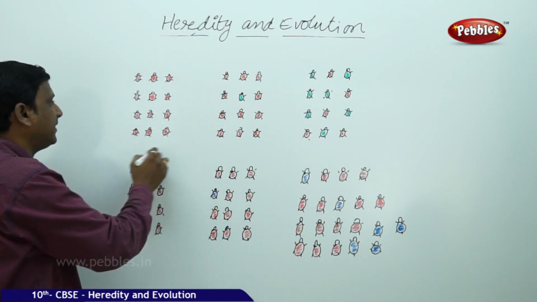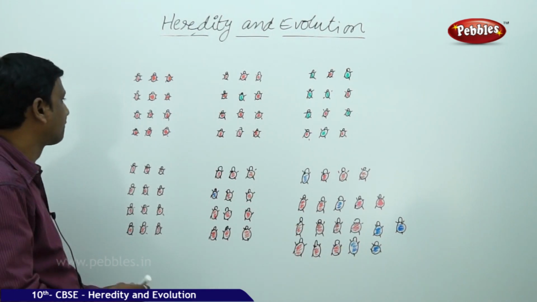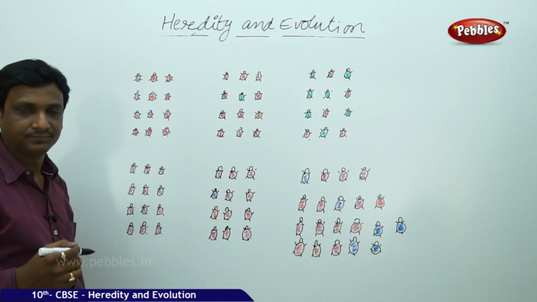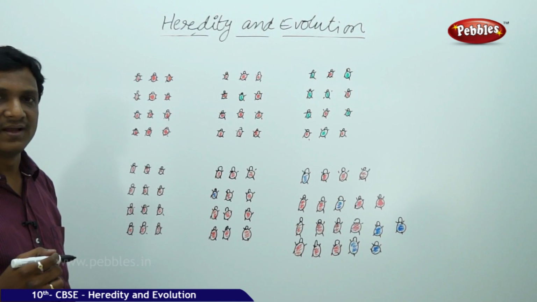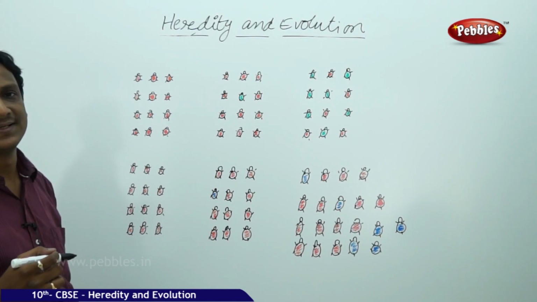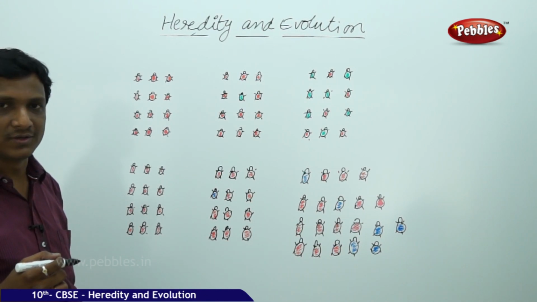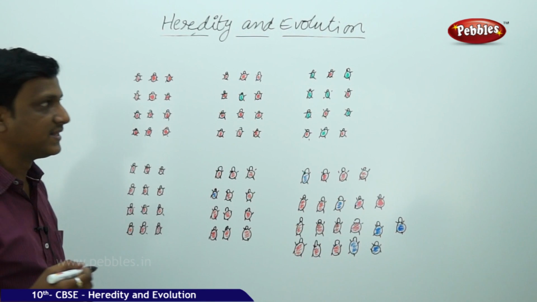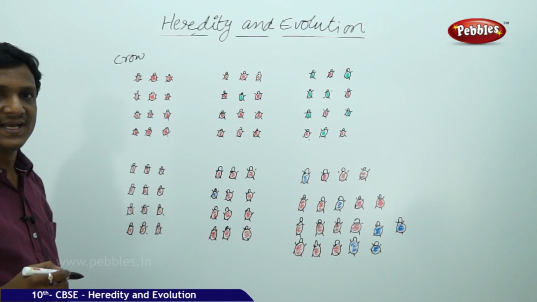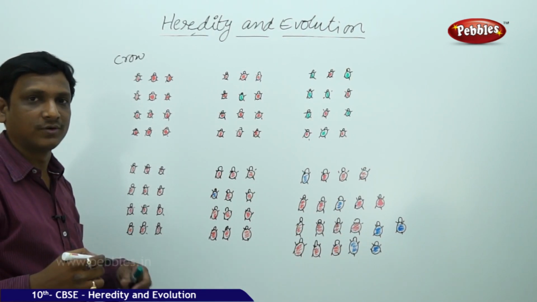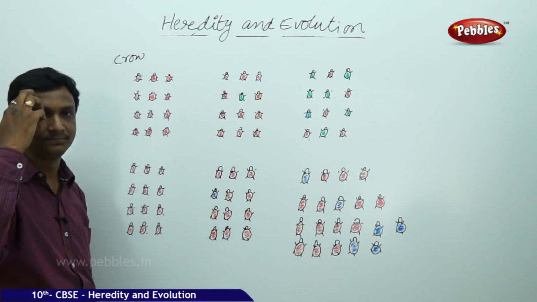Here there are some beetles in a jungle, in a forest. These are all red color beetles. They are feeding on the leaves of the bushes. As they are red in color and the bushes are green, which is quite a contrast, they are easily identified by the crows, which eat the beetles. Crows can easily identify the red color beetles because they are an opposite color to the leaves. So the crows pick and eat the red color beetles.